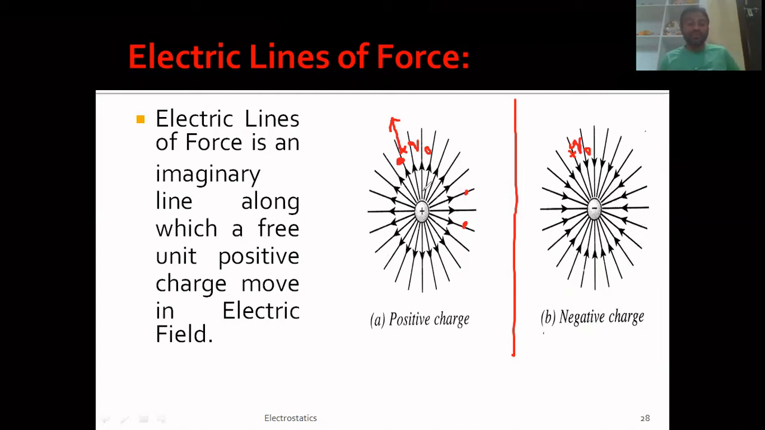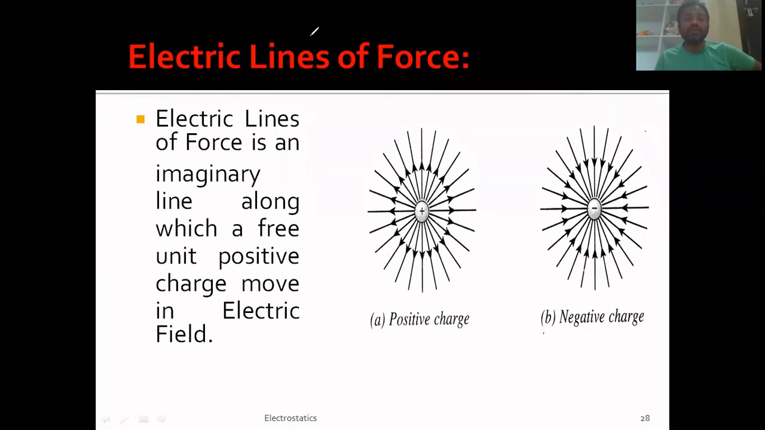For the properties of electric lines of forces, you can understand here itself. For positive charges, they are directed outwards, and for negative charges, they are directed inward. These two points are very important, so please check it out. Okay, let us just move on to our next slide now.